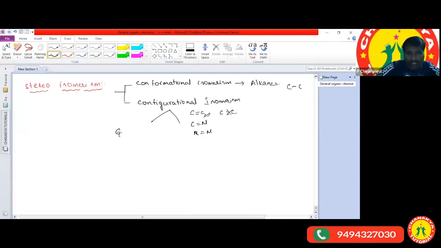One is called geometrical isomerism. Another one is optical isomerism. Optical isomerism you may have studied in 12th standard in the haloalkanes and haloarenes chapter.